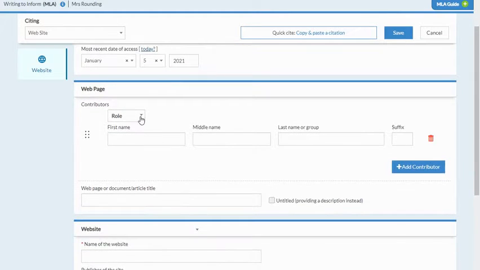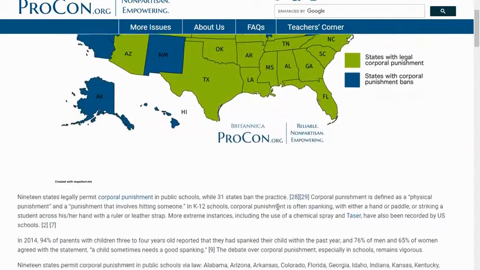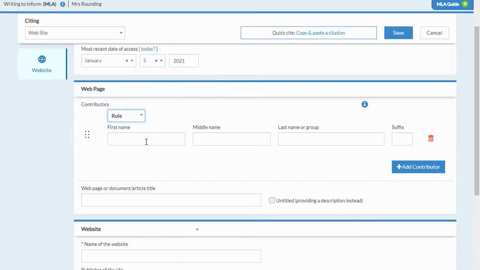Web page contributor. So sometimes there will be an author, an editor, a translator listed. Sometimes there won't be. So if you go back to your article here, it says the author is actually procon.org. So sometimes we will see a name listed and sometimes we will not, which is perfectly fine. When I go back to NoodleBib, I am going to just write in the group name that this is procon.org and they are listing it as the author. So that's all I need to do for that.